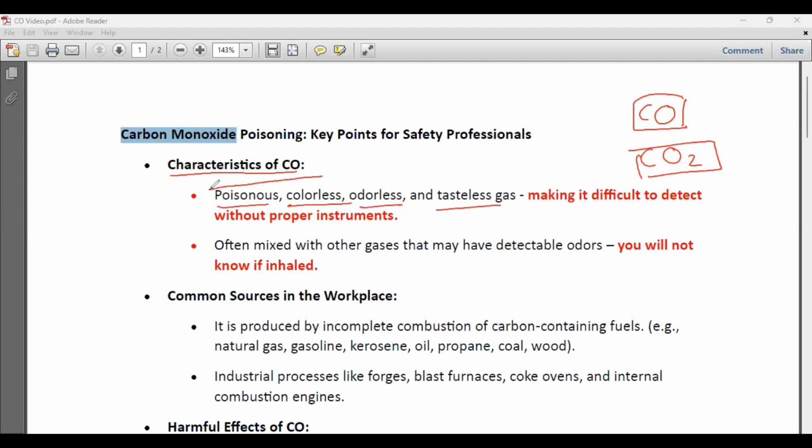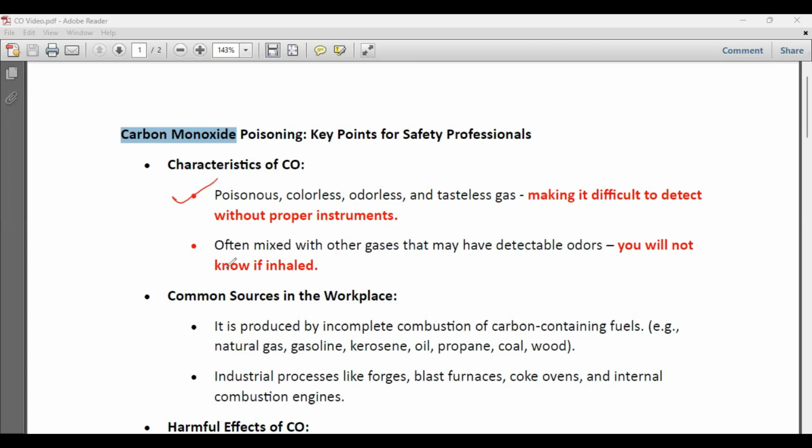See, this definition, almost all our safety professionals do know this. But because of these characteristics, being poisonous, colorless, odorless and tasteless, the problem is that it is very difficult to detect without proper instruments, because we cannot detect it without any kind of instrument. It is odorless, there is no smell, and it is colorless, there is no color for carbon monoxide. So only an instrument, only gas detectors, will actually detect carbon monoxide.